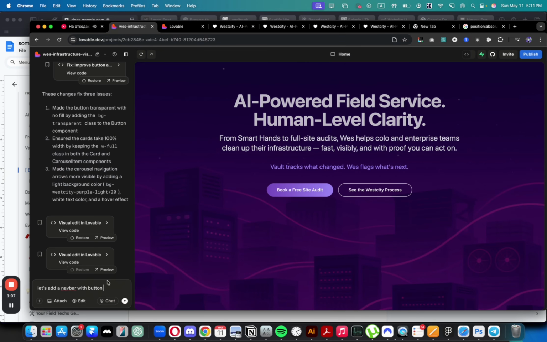Let's add a navbar with 3 links and a text logo, which would say West City, and the button on the right side, Get Started. Okay, let's just say it.